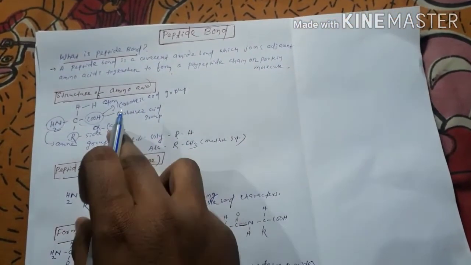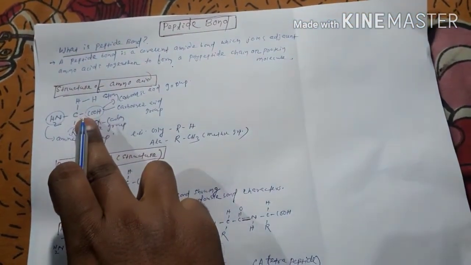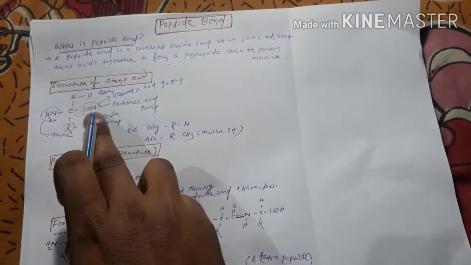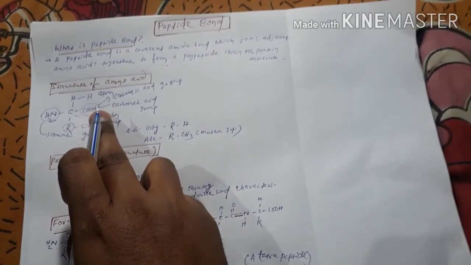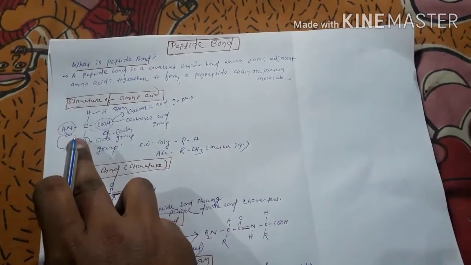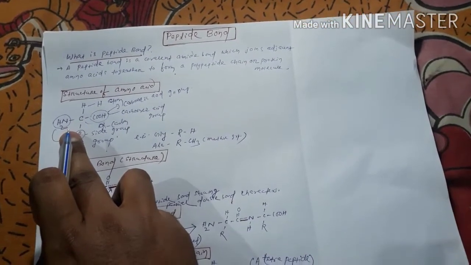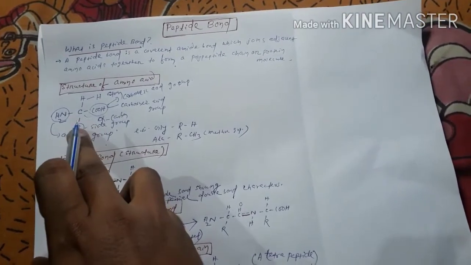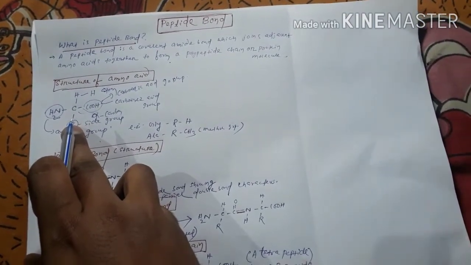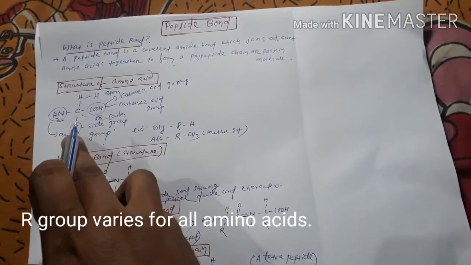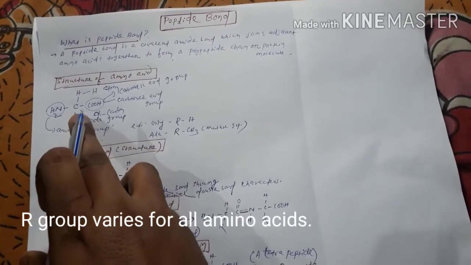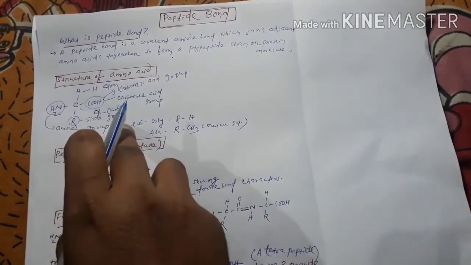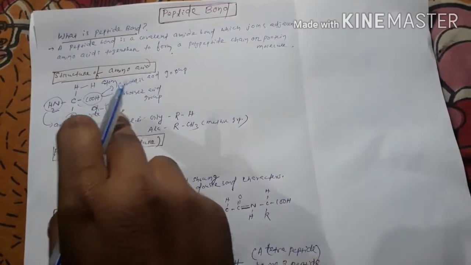In the center there is an alpha carbon, attached to a carboxylic acid group on one side and an amine group on another, and a hydrogen atom. And this is the R group. Any chemical group that is attached to the alpha carbon is called an R group. It is variable, right?